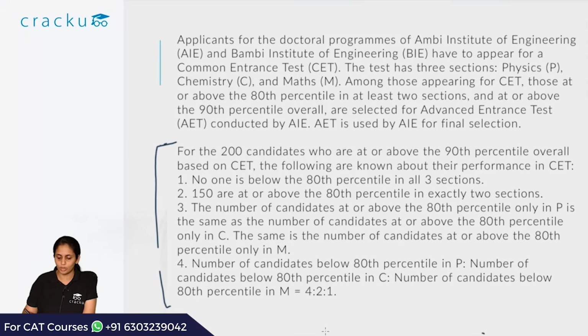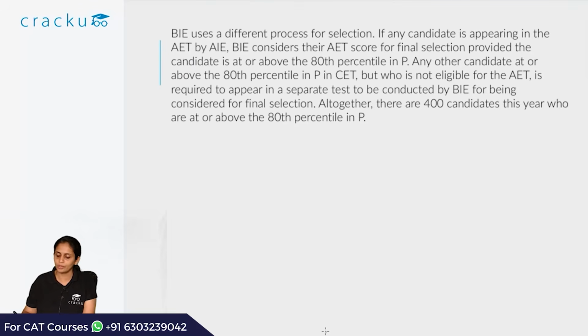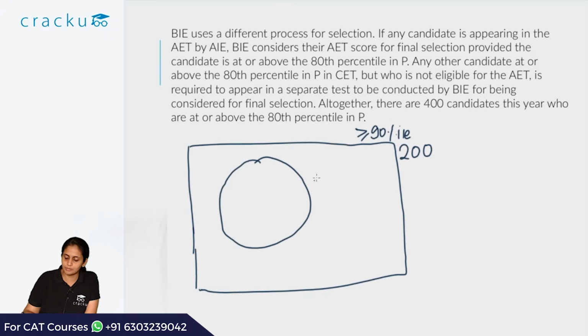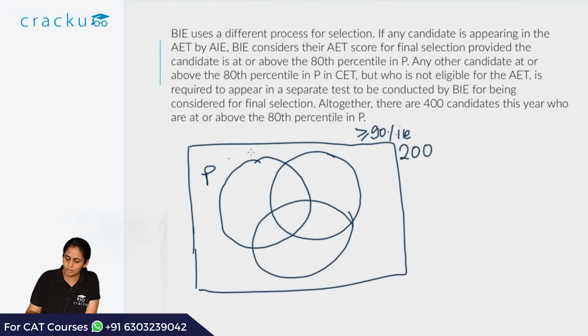So let's first draw the Venn diagram of people who are at or above 90th percentile overall. So we have the Venn diagram as this: a set of all people who are at or above 90th percentile overall. So there are 200 people in it, and this has been split according to the sets P, C, M. So let's draw them out. This is P, this is C, and this is M.